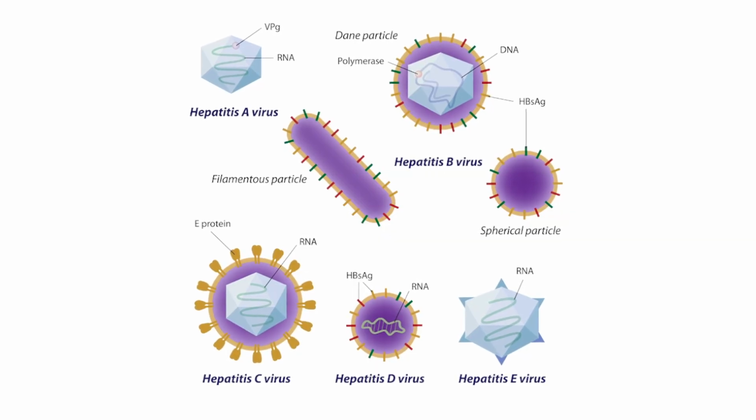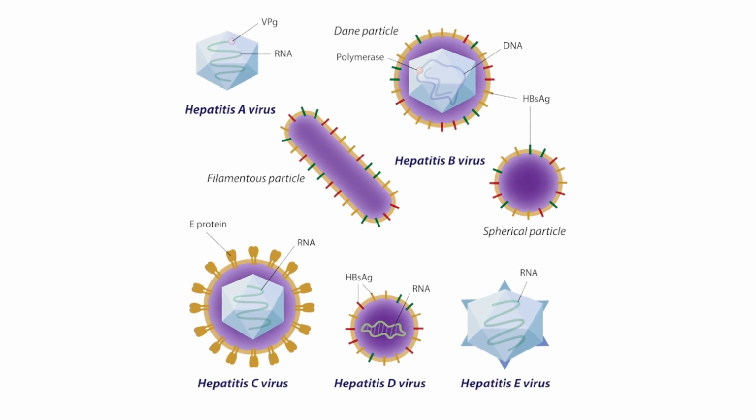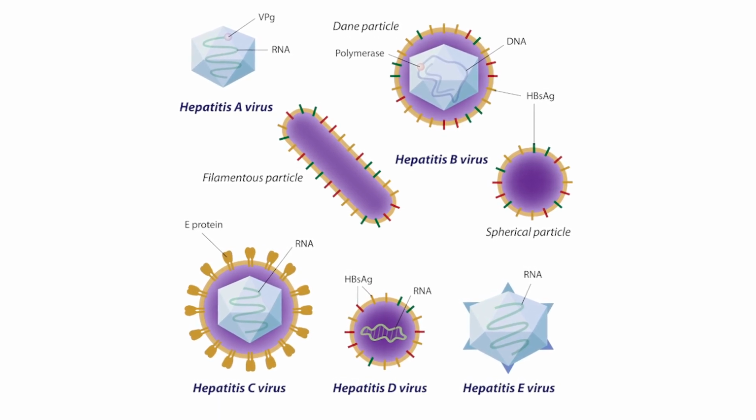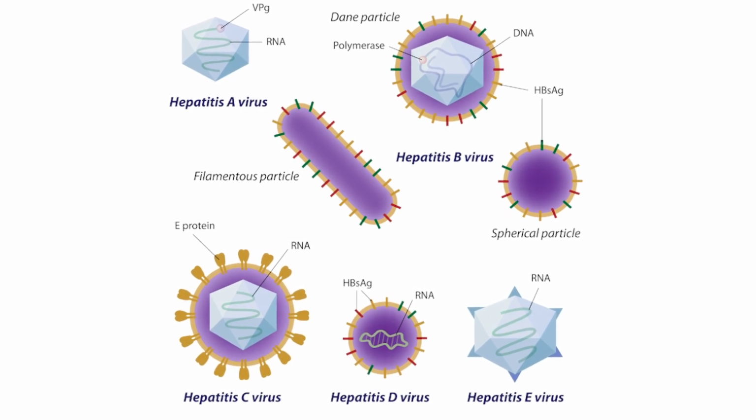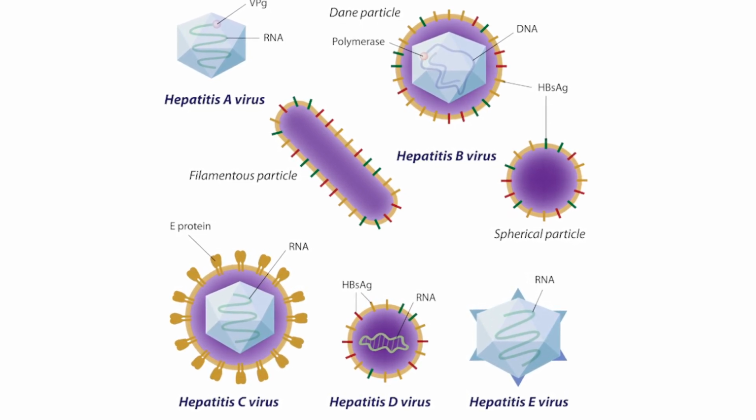The 5 main viral classifications of hepatitis are hepatitis A, B, C, D, and E, and a different virus is responsible for each type of viral hepatitis. The common ones and the ones that cause chronic infections are hepatitis B and C. So hepatitis D can occur together with hepatitis B, but it's not so common around here.